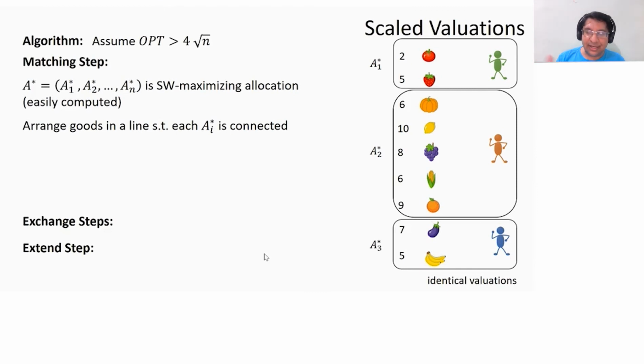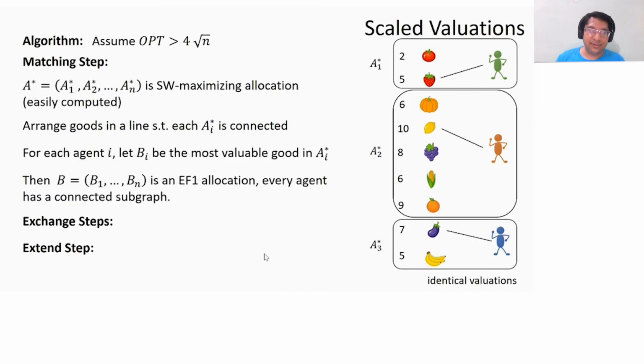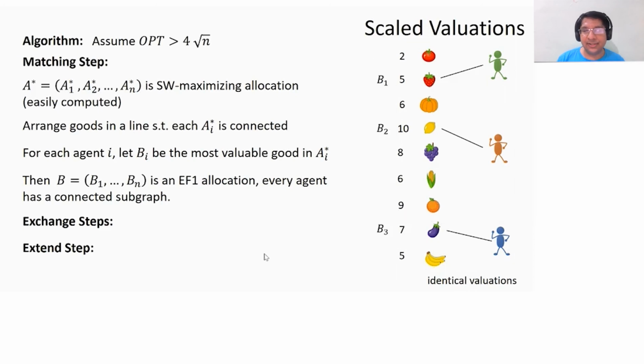Now for the matching, I'm going to match each agent to the good in A_i star which has the most value for her. So this is my allocation B. This is again an EF1 allocation because everyone has a single good assigned to her. So B sub i is agent i's most valued good in her optimal bundle A_i star. This is the matching step.